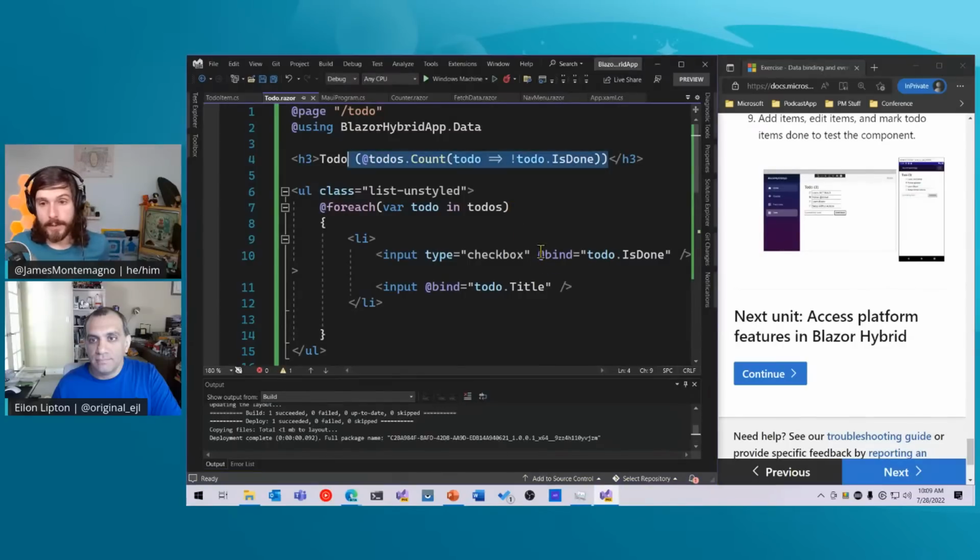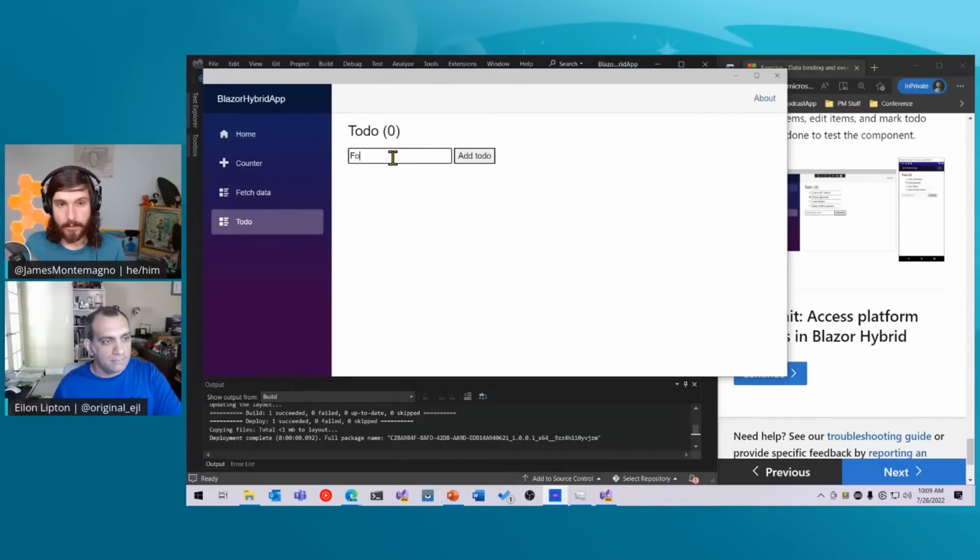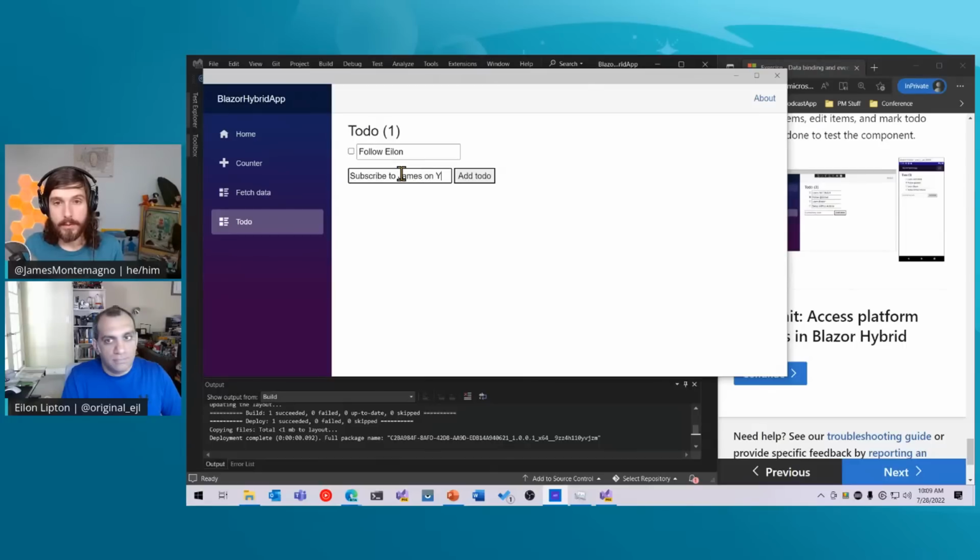And again, we're doing this app bind to the value of this input checkbox, which is bound to this is done here, and same with the title. So here now I go to the to do, and I can say follow Elon. There we go. So there's that. I'll say subscribe to James on YouTube.